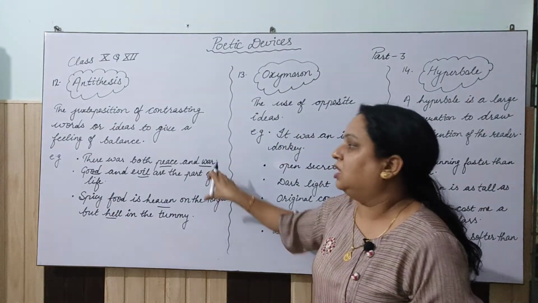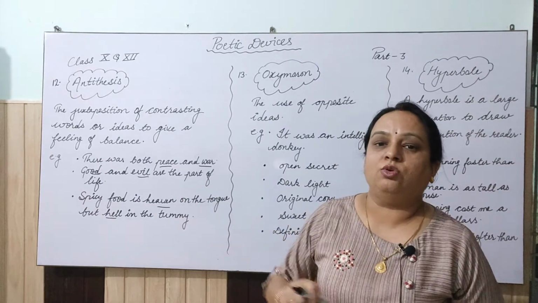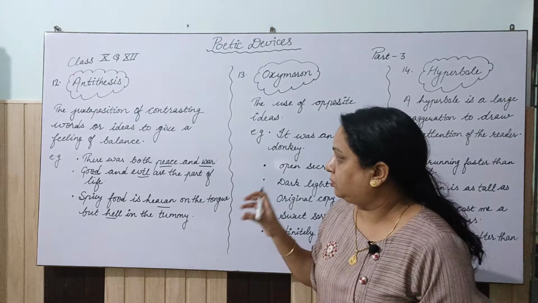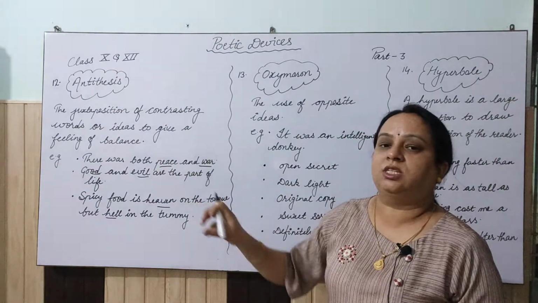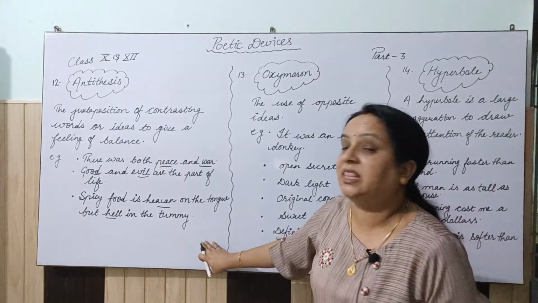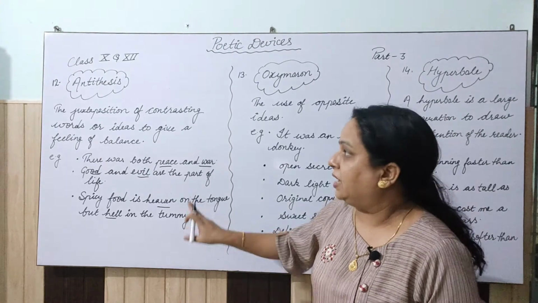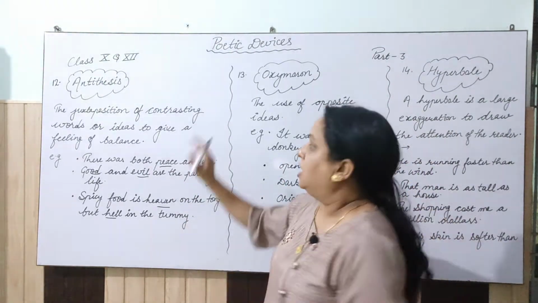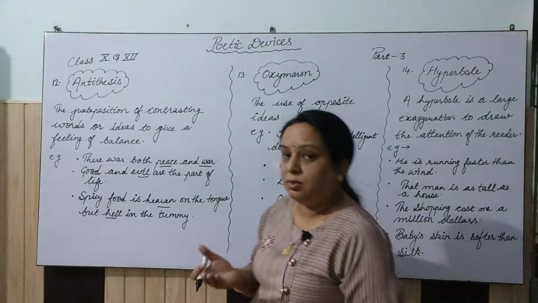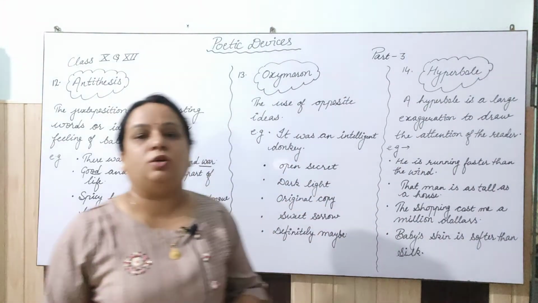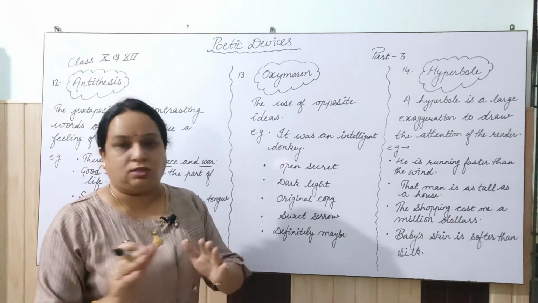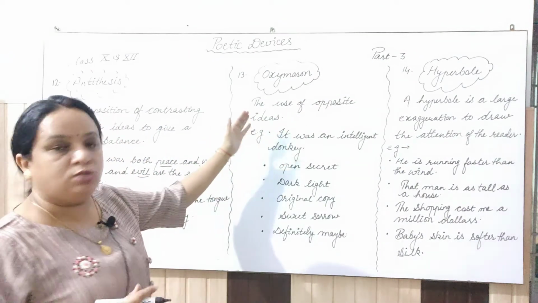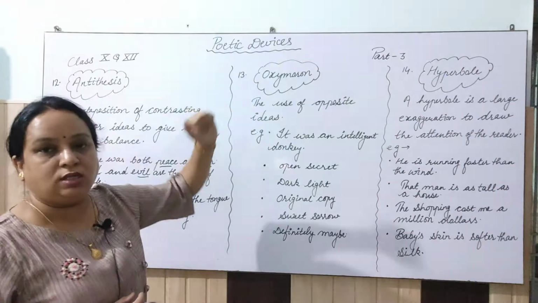So, here in these sentences, we have used the opposite words, right? And this poetic device is known as antithesis, A-N-T-I-T-H-E-S-I-S. And the second one, where we use the opposite idea, contrasting ideas. Clear? The use of opposite ideas is known as oxymoron.